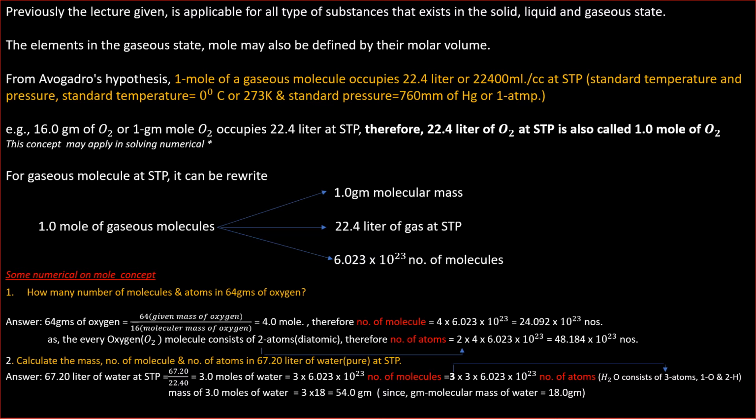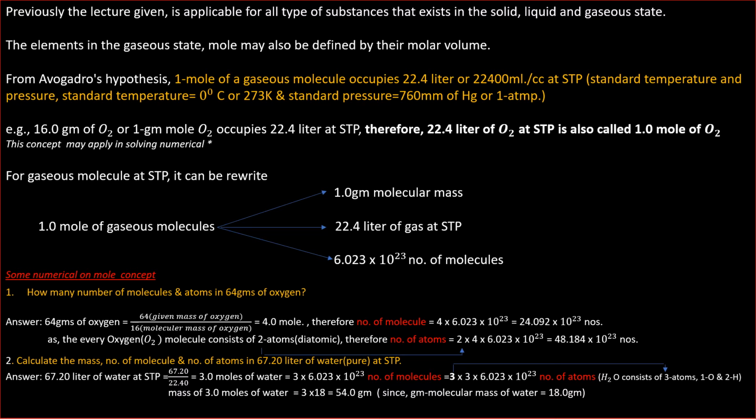Therefore, 22.4 liter of O2 at STP is also called 1 mole of O2. This concept may apply in solving numericals. For a gaseous molecule at STP, it can be rewritten that 1 mole of gaseous molecules is equivalent to 1 gram molecular mass, 22.4 liter of gas at STP, and 6.023 × 10^23 number of molecules.